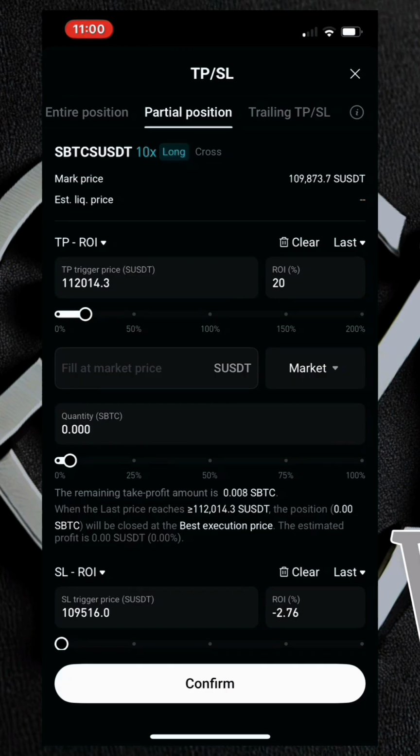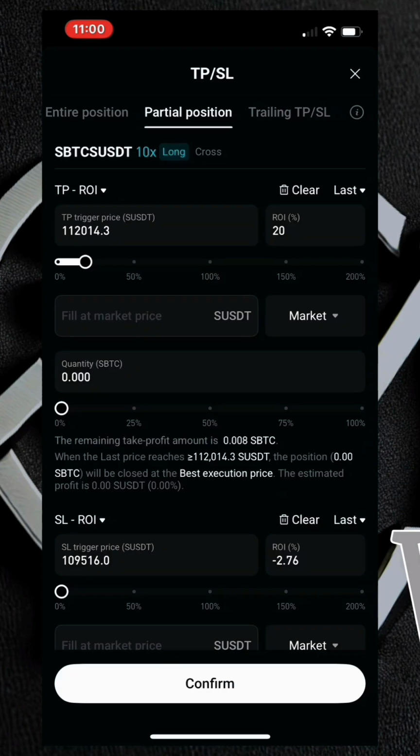So once you've done that, don't worry, you're not done. You come over here where you have amount BTC. This point right here is where you enter the percentage of your capital that you want to sell. That's just it. So remember, you entered the trade with a capital of $100. So if you should come here and leave it at 50%, it means that at this take profit one, because this is our first take profit that we're taking for the day, you are selling 50% of your capital and then you are taking 20% profit of that capital.